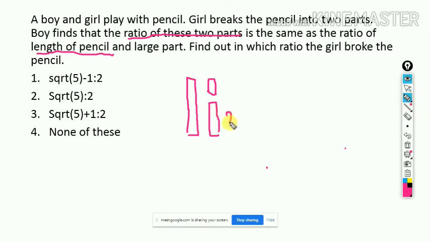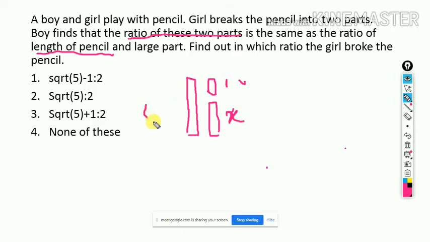We'll say one part is X and another part is Y. Another part is 1. So every ratio can be converted into 1:X. Maybe we are writing it as Y. We also can write it as 1. If it is 1, suppose this is X. So this is the ratio.